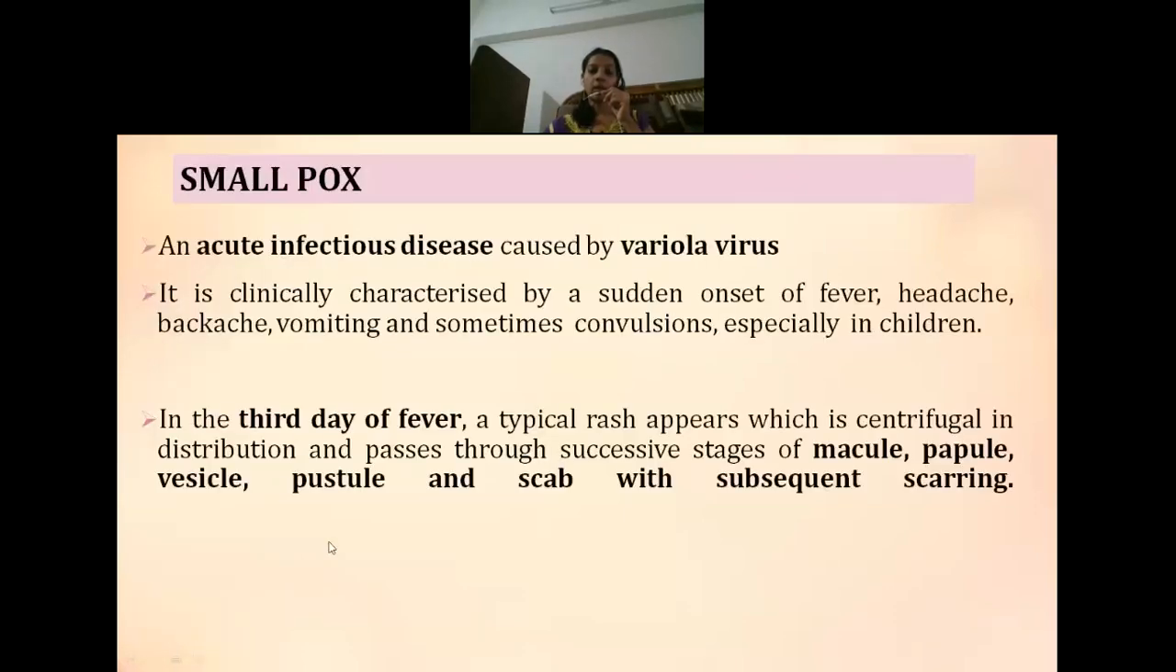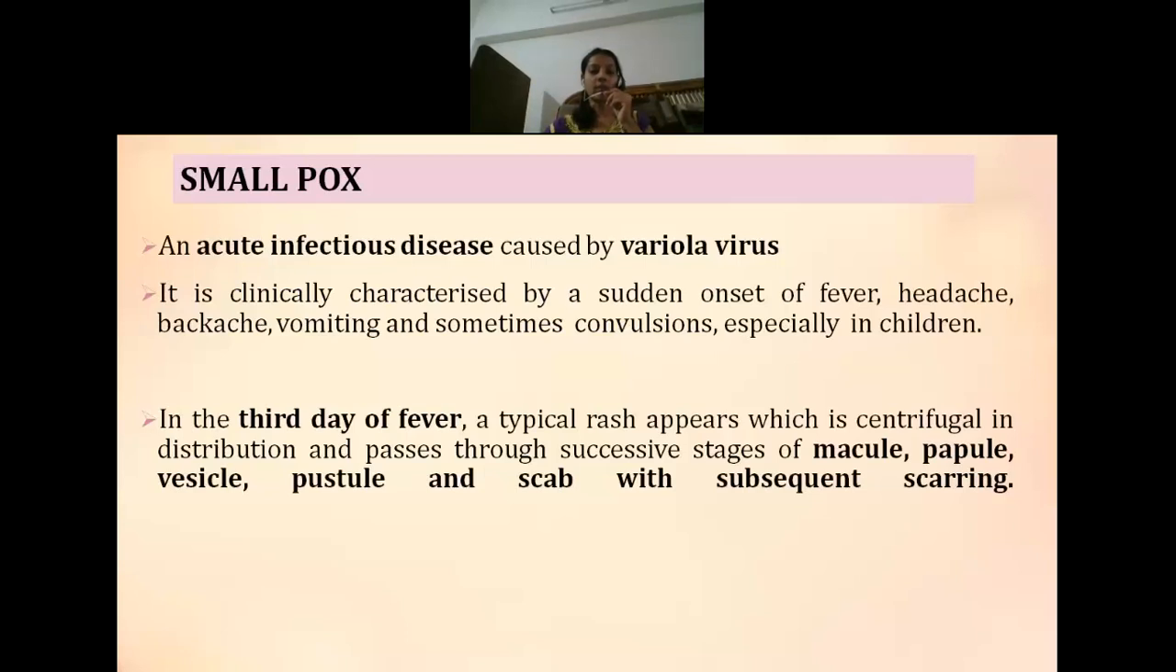It is actually an acute infectious disease and it is caused by variola virus. And smallpox was clinically characterized by certain symptoms like fever. There was also headache, backache, then vomiting, nausea. Then it also had sometimes seizures or convulsions. And along with that, there was also appearance of a rash. It usually had a series of different stages.